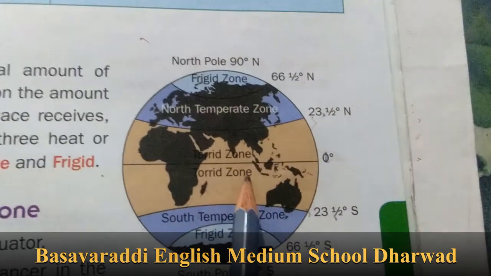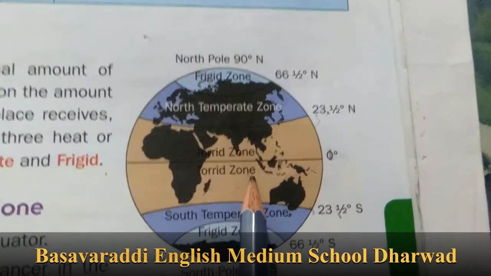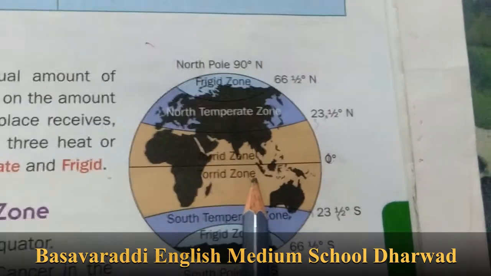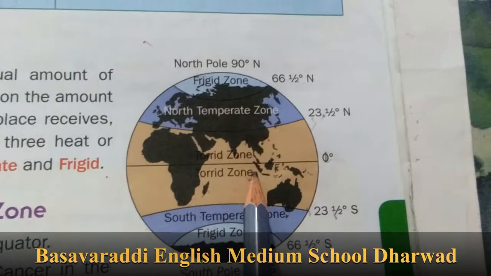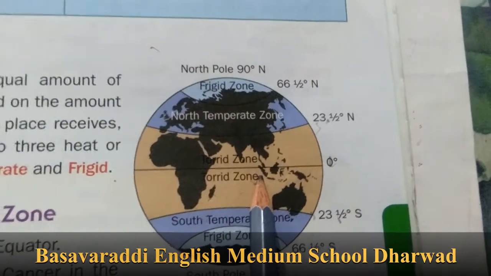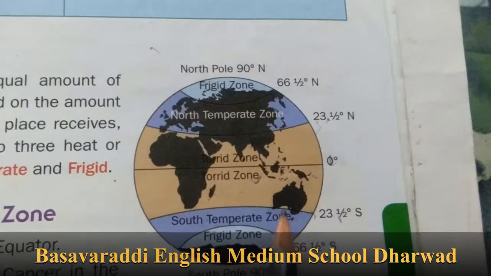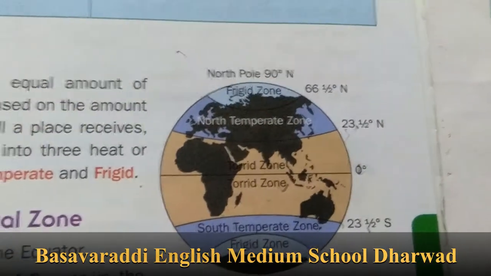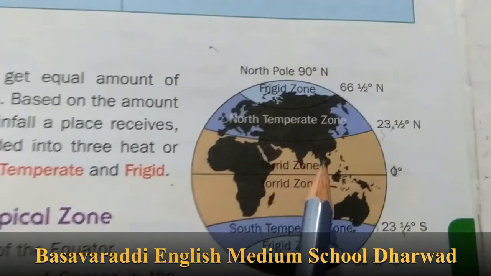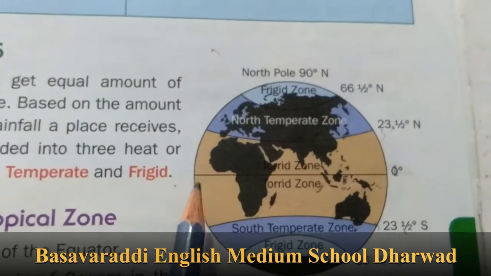This zone experiences hot and humid climate throughout the year. Why? Because it receives direct rays of the sun. Because the equator is here.